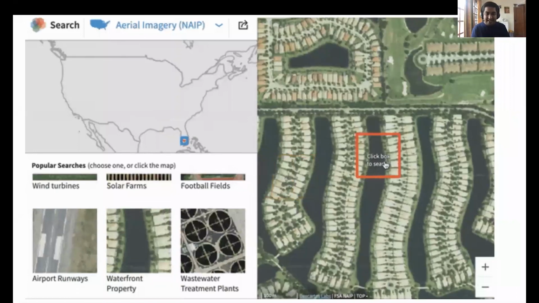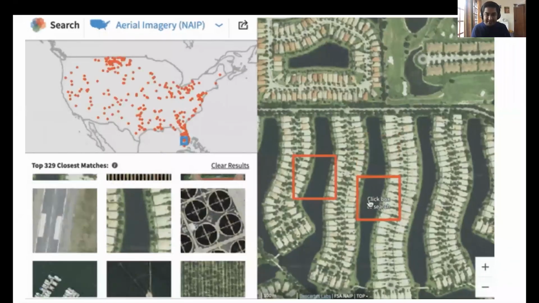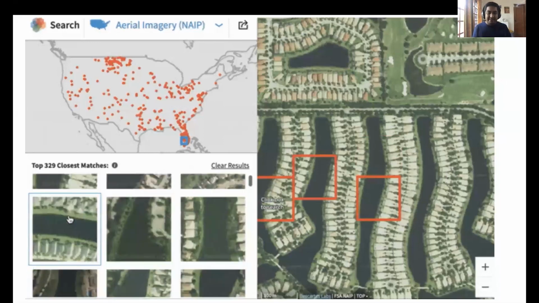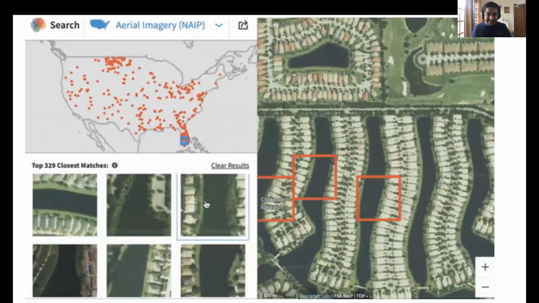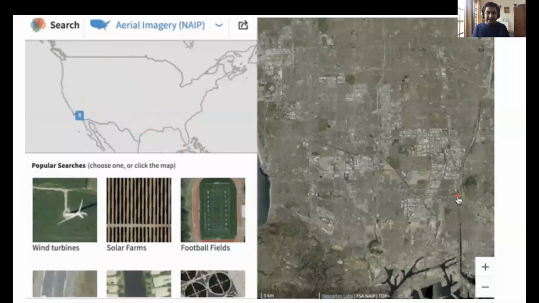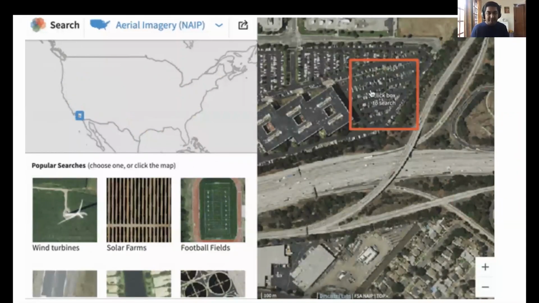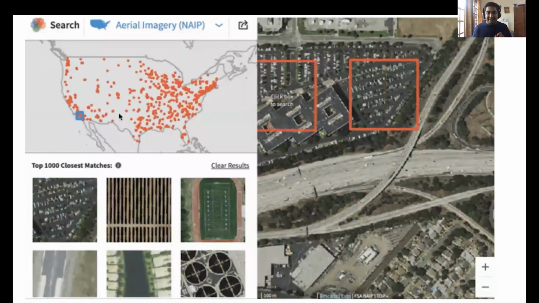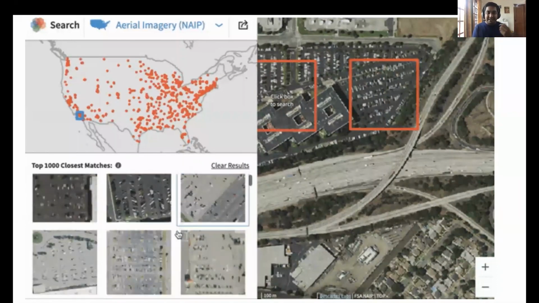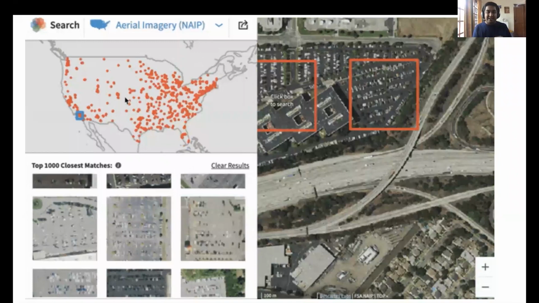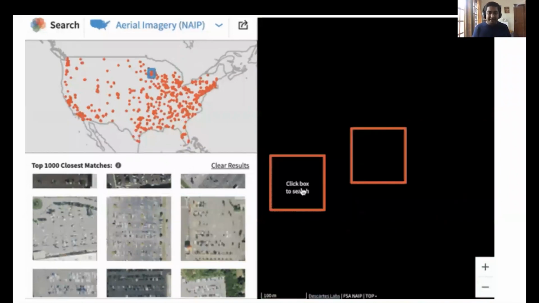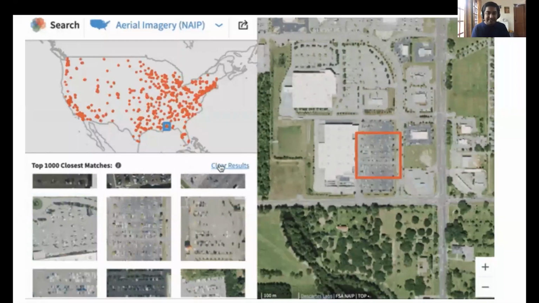Another example is you can say, I'm interested in waterfront properties. You select something that looks like that, and it's going to find similar tiles from the database. You can see where those are located. So really cool demo. You can search for geo-visual search and play with this. But what this shows you is the power of this technique where you can derive information out of imagery and use it to really see how this data is distributed. Next slide, please.